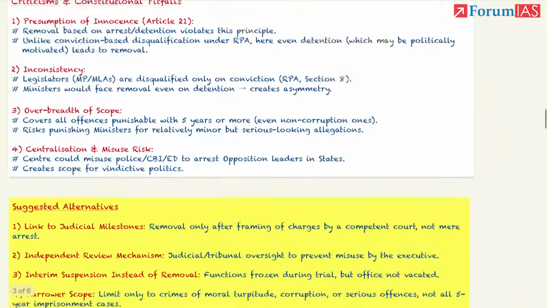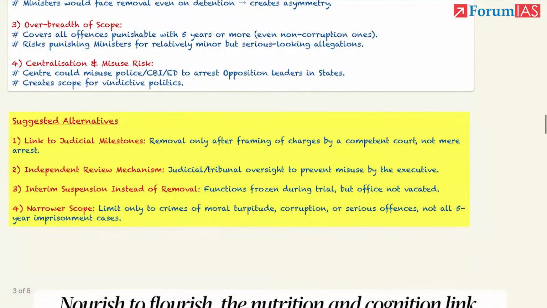So what should be done? Our suggestions should always be balanced. We should not go to the extreme that, okay, this bill should not be passed or this bill should be passed without any amendments. There can be some checks and balances, which the article suggests. First one, see, removal after the arrest for 30 days is not right. So what can be done is, if a competent court frames charges, that okay, charges have been framed by the court, then they can be removed. It can be one of the checks and balances.